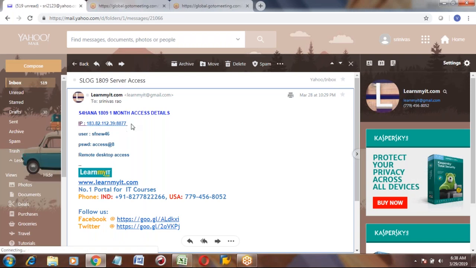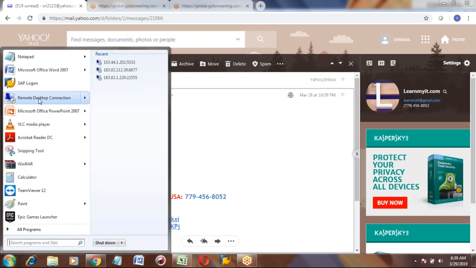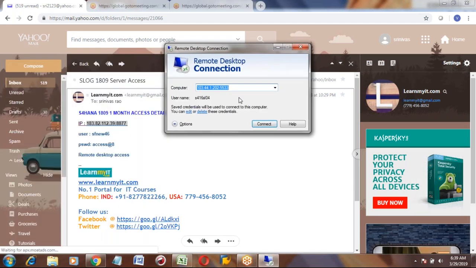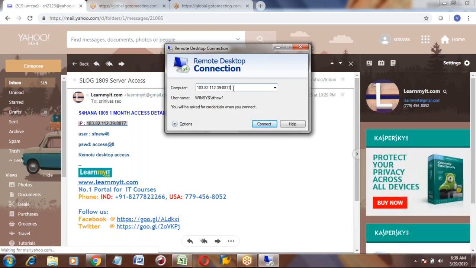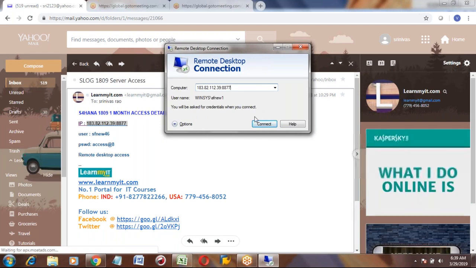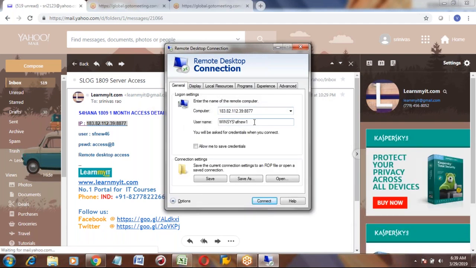You can copy that IP address and open the remote desktop icon. Enter your IP address in the computer field.